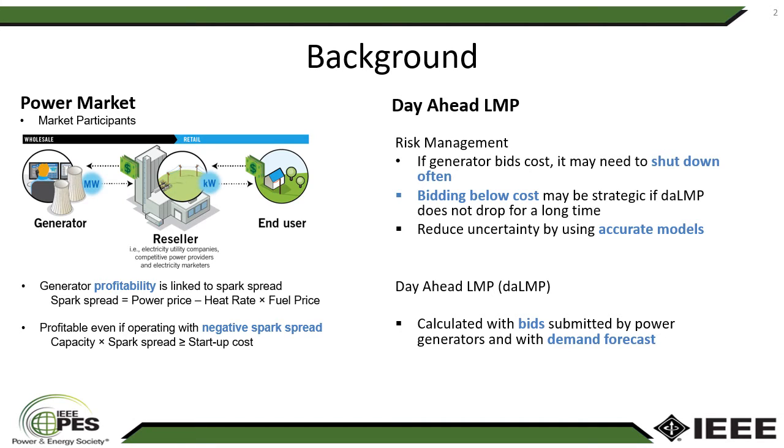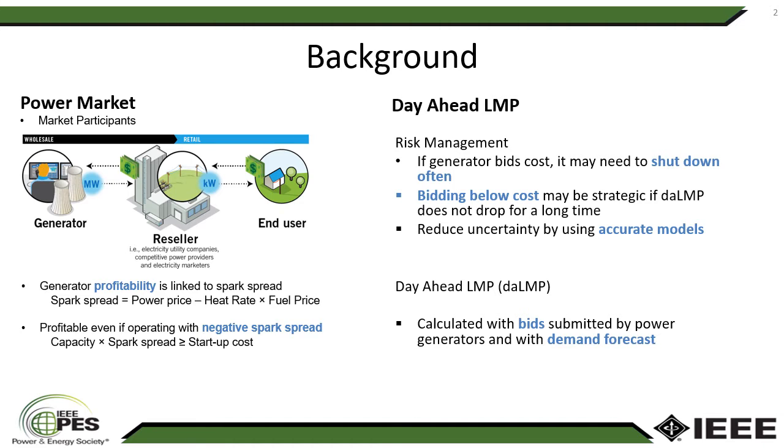This turns profit optimization for power generators into an interesting risk management problem, in which if the generator were to bid production cost only, it may need to shut down often, and that would mean losing money. If, on the other hand, generators bid below cost, then it's possible that they may save some money, but only in certain cases.